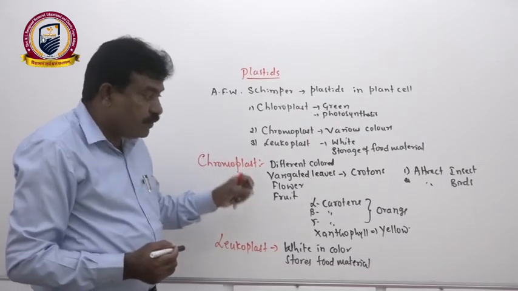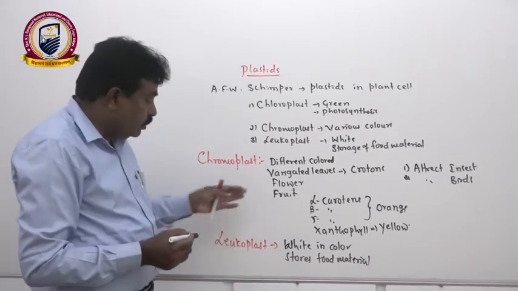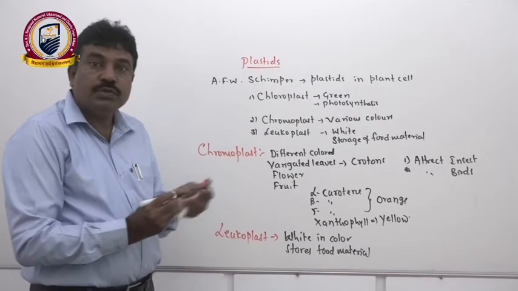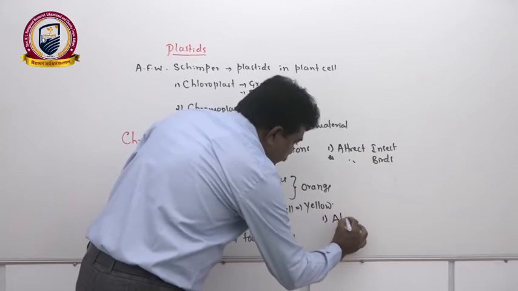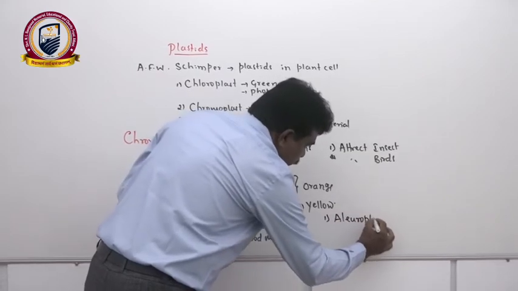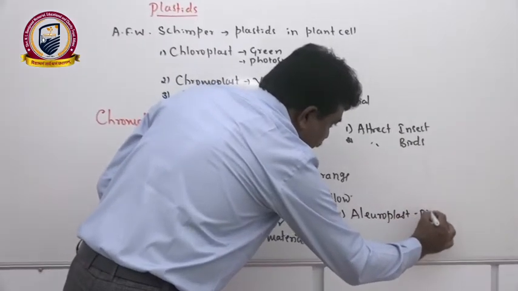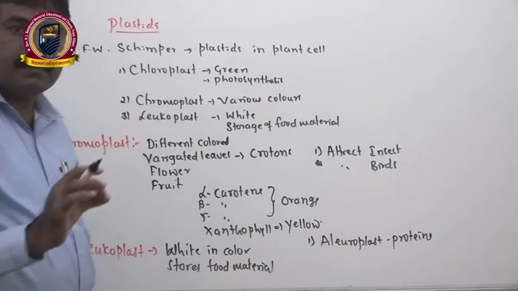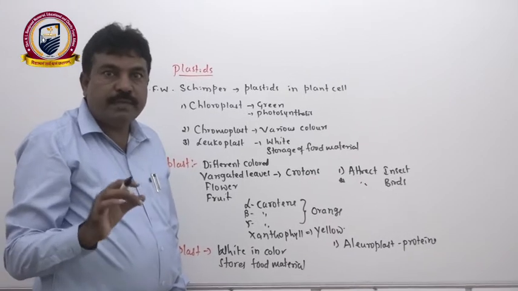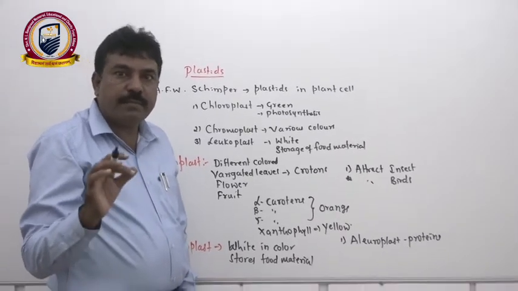Based on the type of food they store, leucoplasts are once again categorized into three main types. One is aleuroplast. They store proteins. For example, we can give the best example of all pulses: soybean, Bengal gram, green gram, black gram.